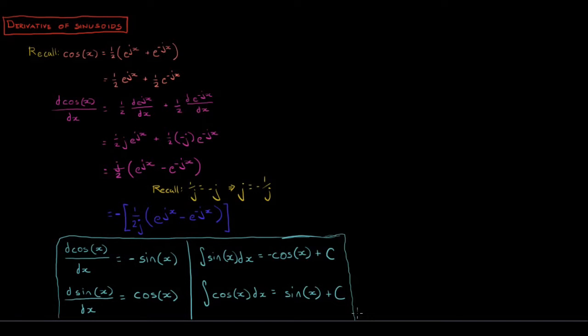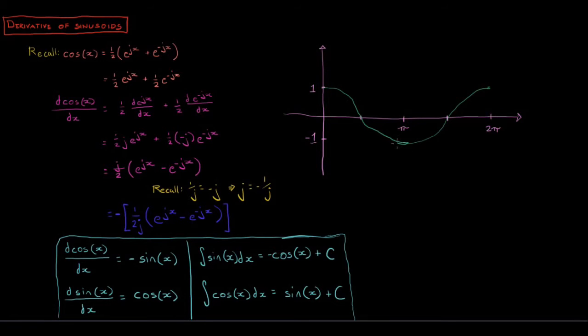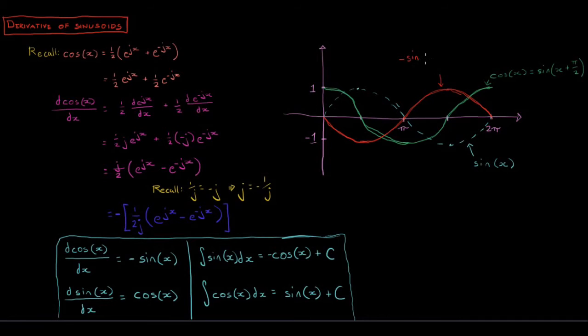If these results surprise you, go ahead and plot the functions. Remember that the derivative can be thought of as the instantaneous rate of change of a function. Observe, for instance, that when x equals pi, cosine of x is going from a decreasing function to an increasing function, meaning that its instantaneous rate of change is 0. Negative sine of pi is equal to 0. Observe that cosine of pi over 2 is the largest rate of negative change, and that is the lowest point of negative sine of x. I'll leave further observations up to you.